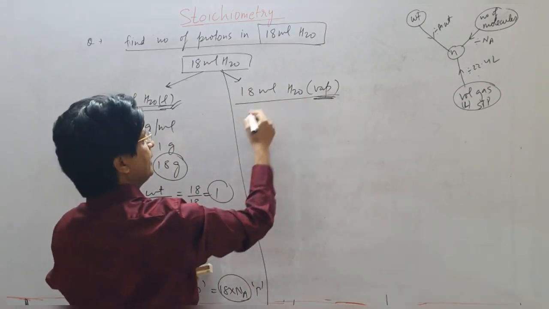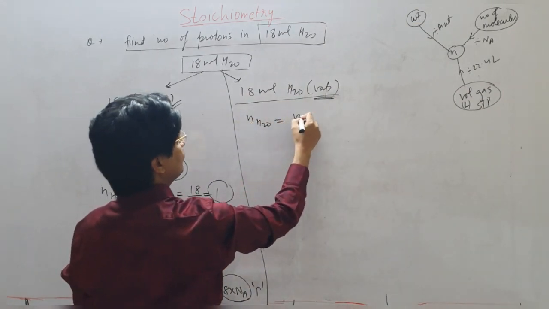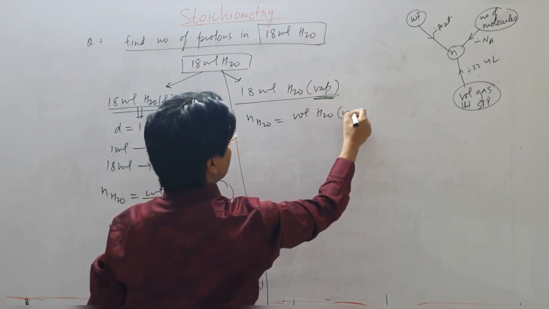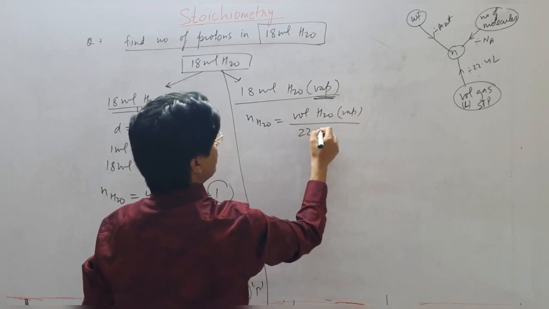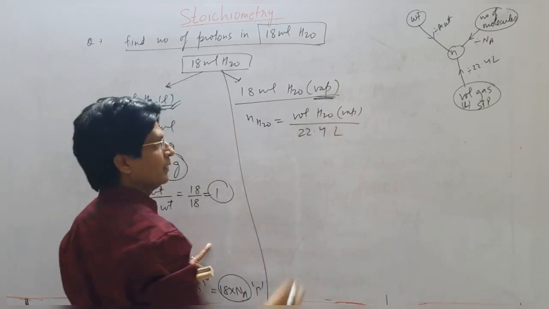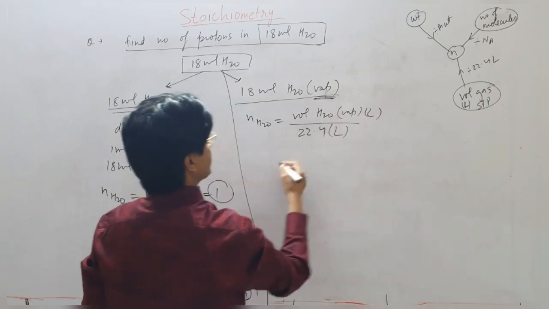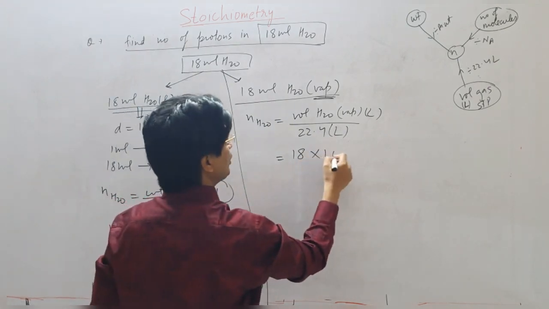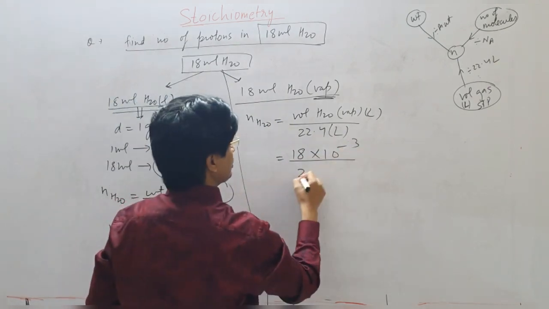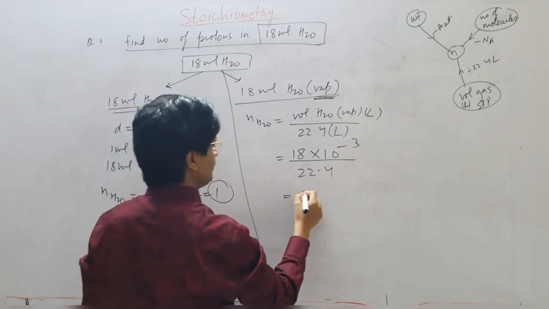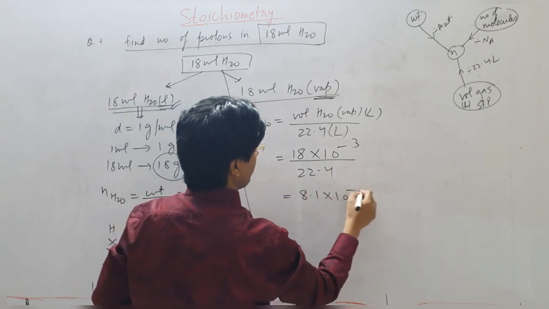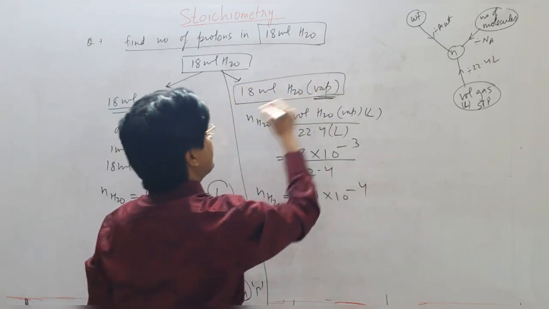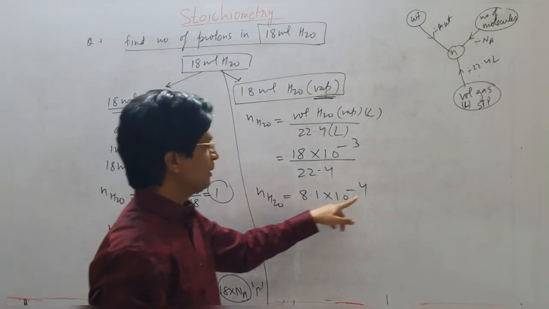So now the number of moles of H2O will be the volume of H2O, which is basically vapor right now, upon 22.4 liter. Now this should also be in liter. Volume is given as 18 ml. So convert this ml into liter, 10 to the power of minus 3. Divide by 22.4. When you solve it, you will get 8.1 into 10 to the power of minus 4. So the number of moles of H2O in 18 ml vapor of water is 8.1 into 10 to the power of minus 4.